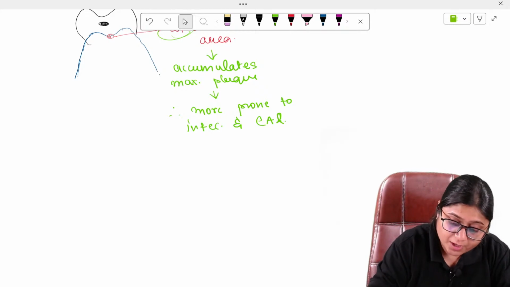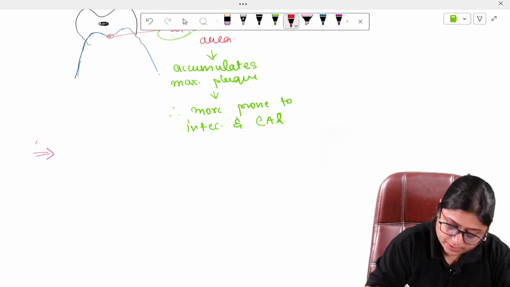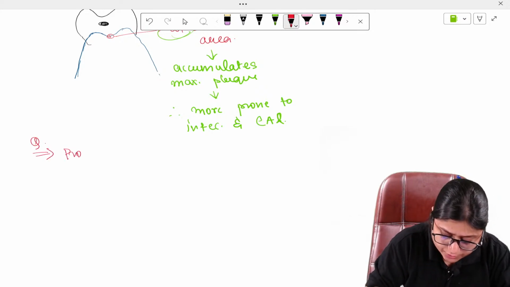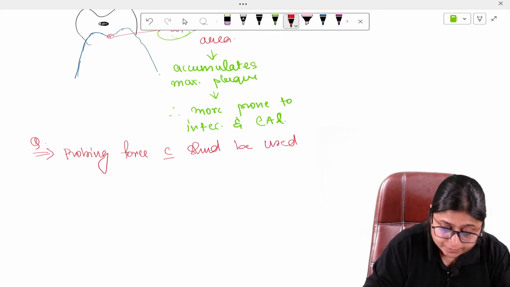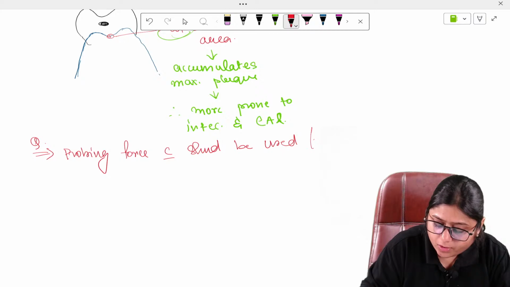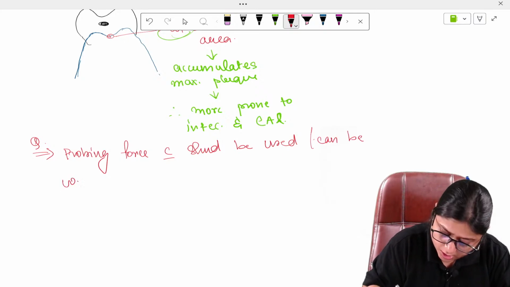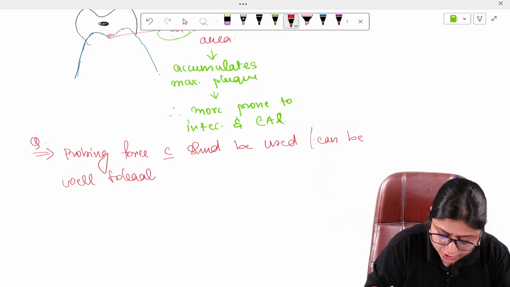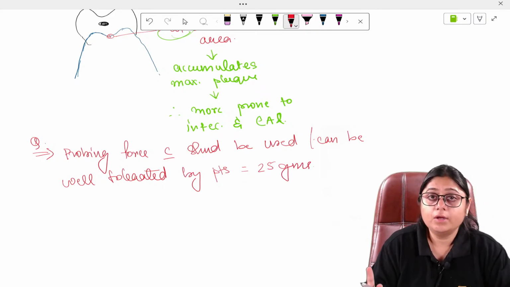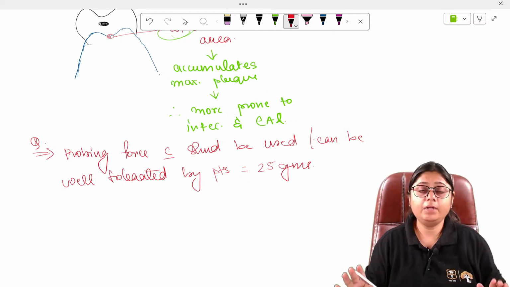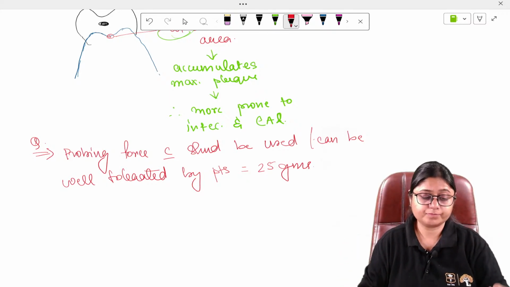This probing force is also an important point for MCQs. The probing force which can be well tolerated by patients is 25 grams.